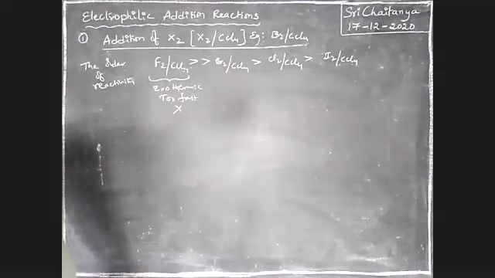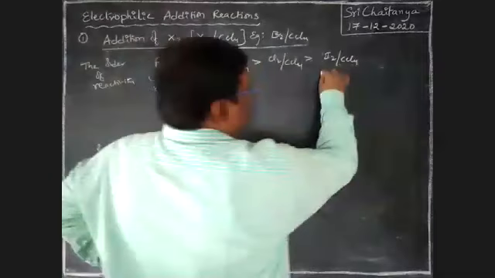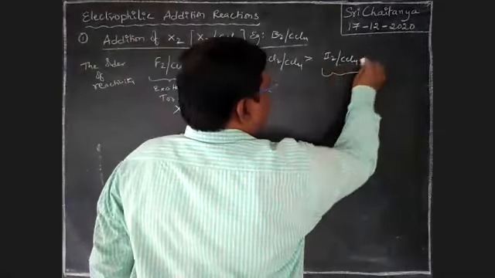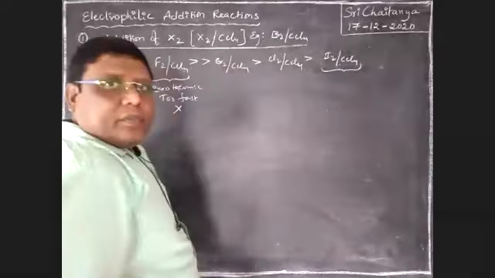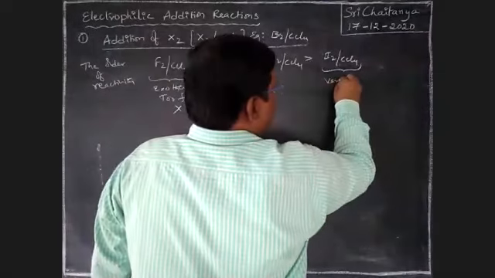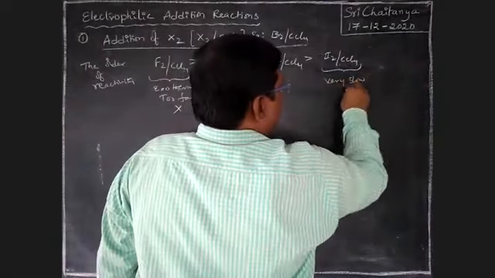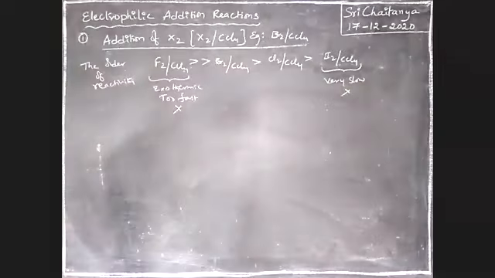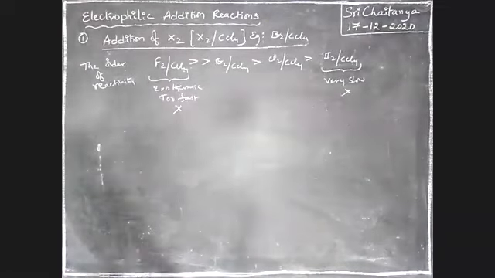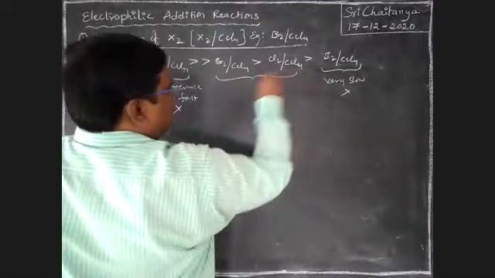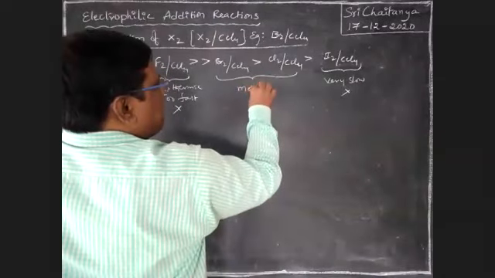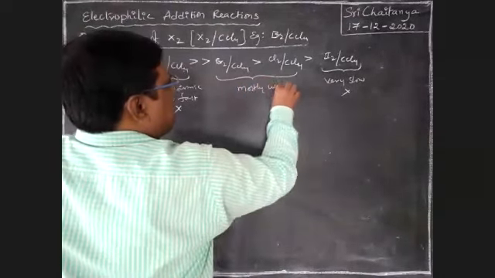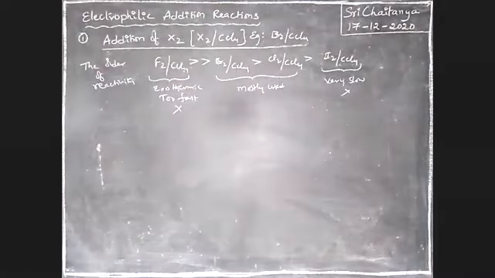That is why we frequently do not use it. I2 is very slow, so that one is also not used. Mostly these two are used, that is bromination or chlorination.